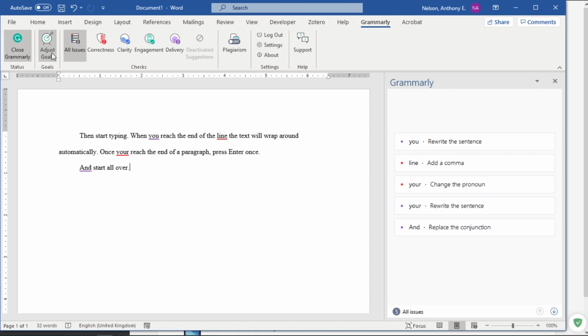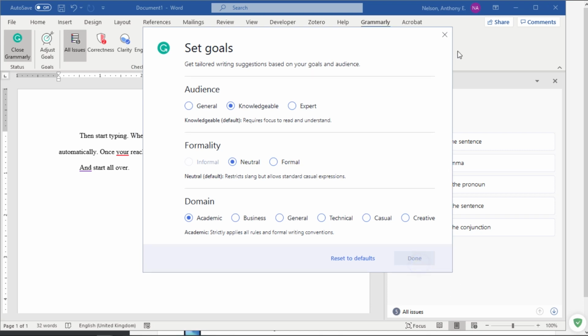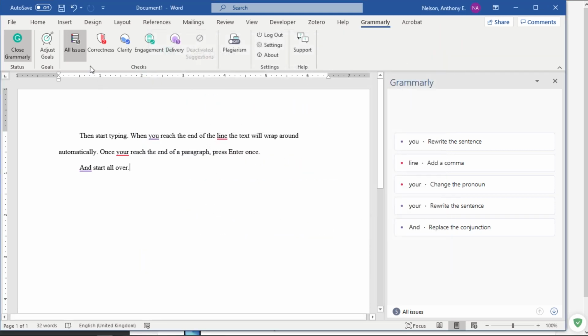You need to adjust your goals because you need to have your audience set to knowledgeable, formality neutral, and domain academic. This is not general. This is an academic domain. Once you've done that, click Done and close that.